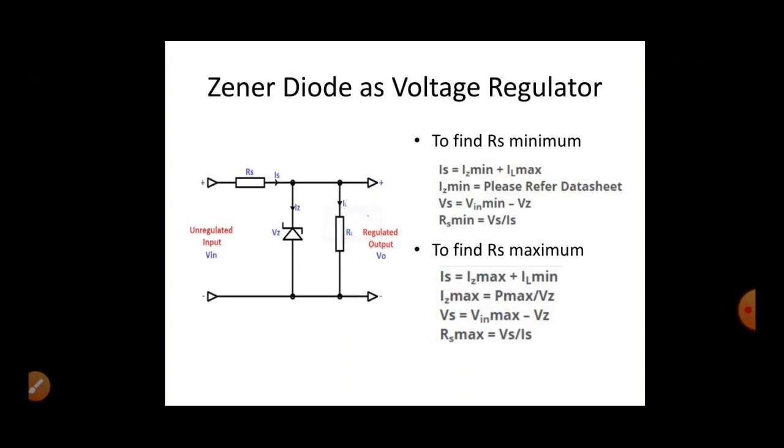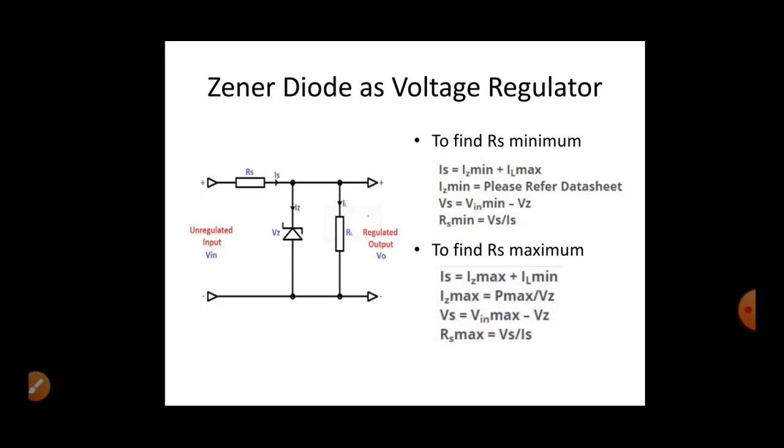While designing the Zener diode as a voltage regulator, you have to keep two things in mind: one is RS minimum and the other is RS maximum. In order to find RS minimum, you have to consider that maximum current is flowing to the load, so that minimum current is flowing through the Zener diode.